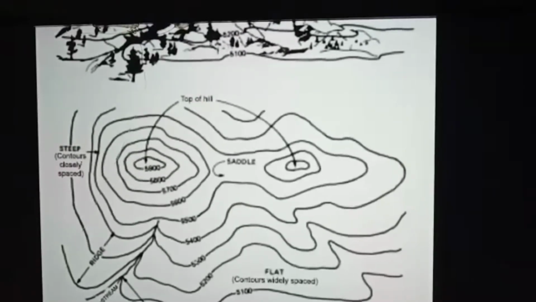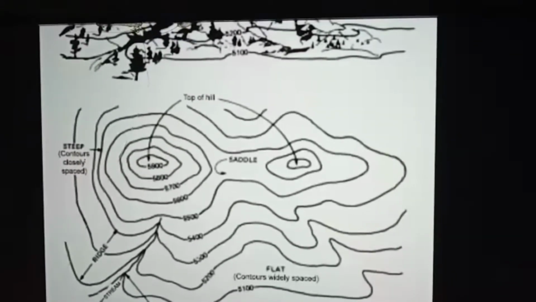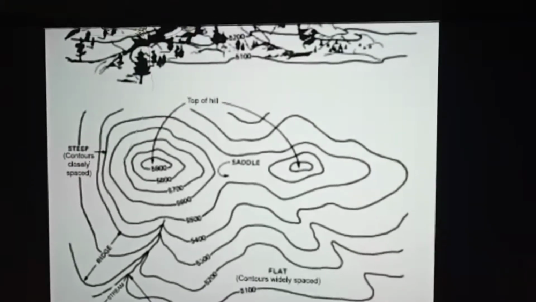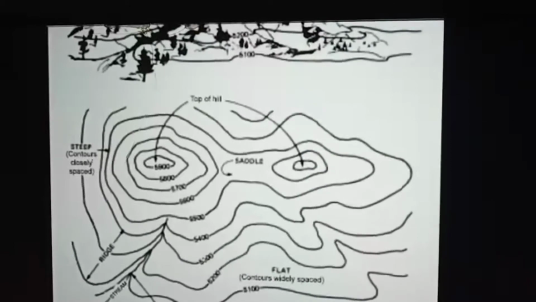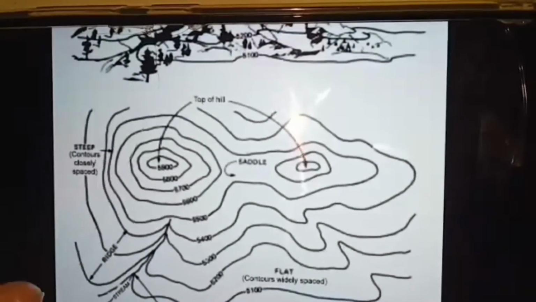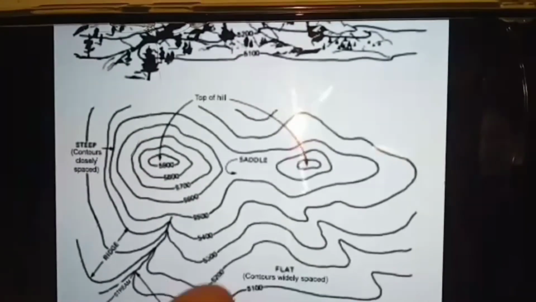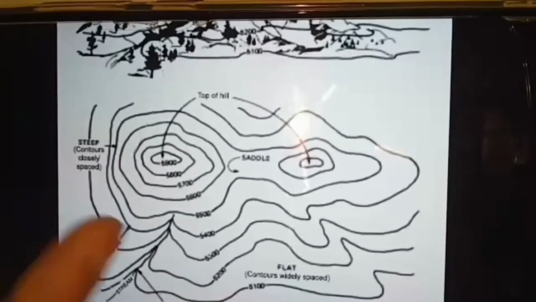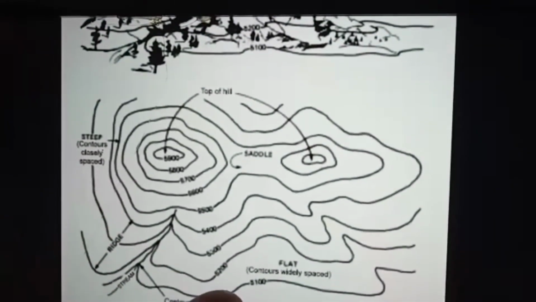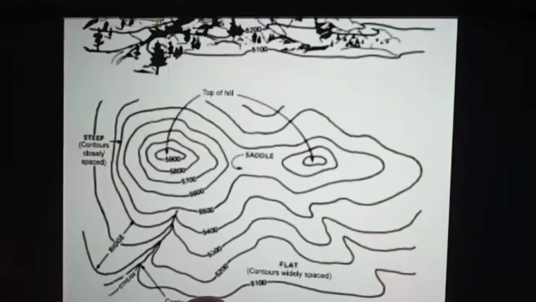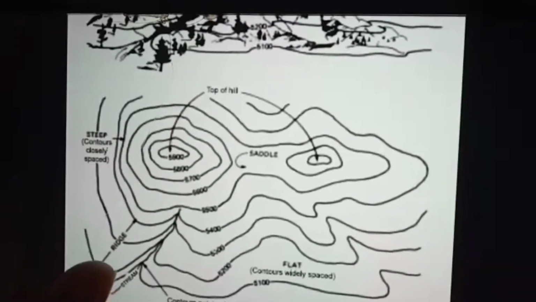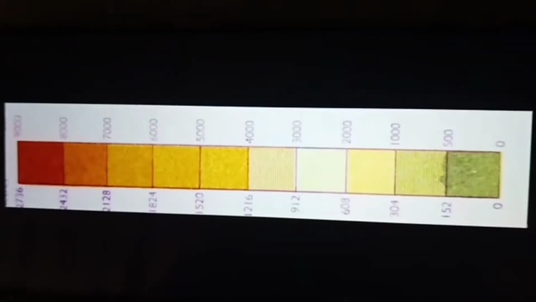In this map, we can easily measure a slope. For example, we have two types of slope, steep slope and gentle slope. In a steep slope, the boundaries are very close to each other, which means less distance. But in a flat land or gentle land, the boundaries are very far from each other. See, this is steep, it is very close, and this is flat, it is very far. And this is the outline of a map, the contour line method.